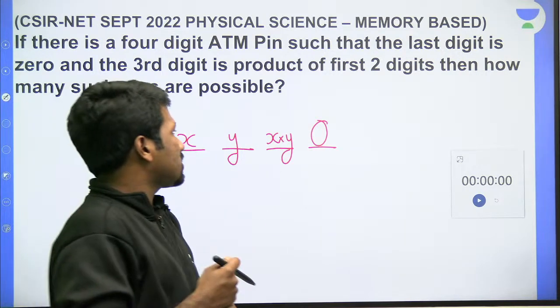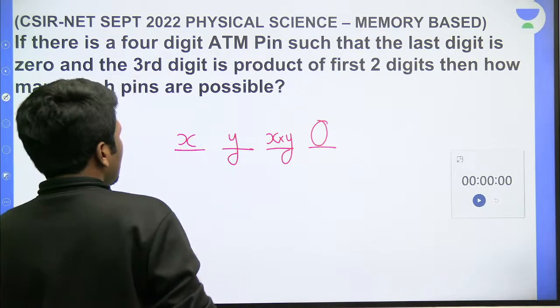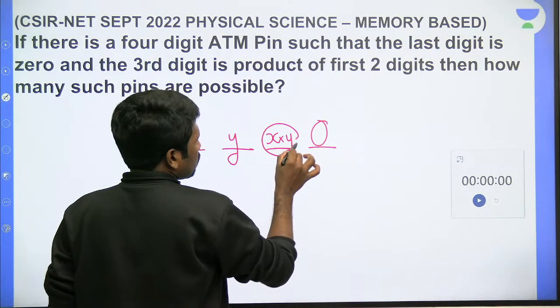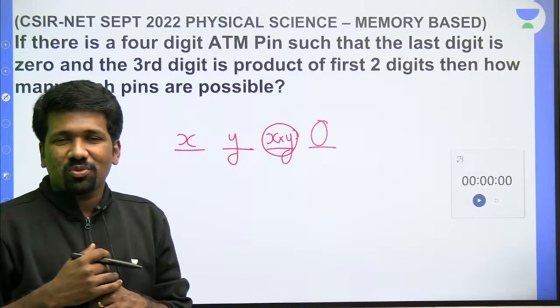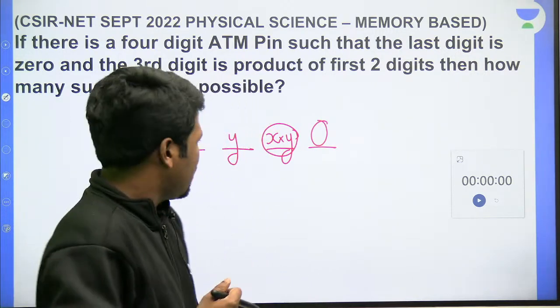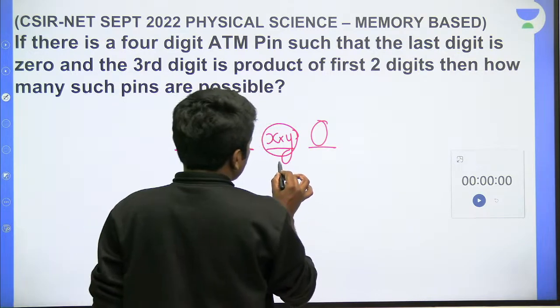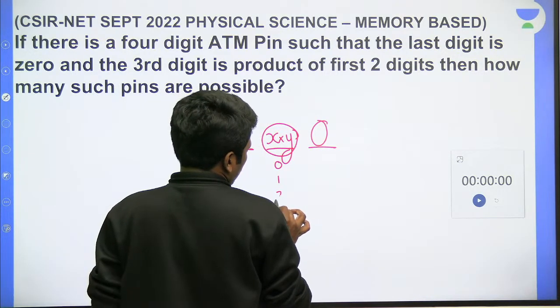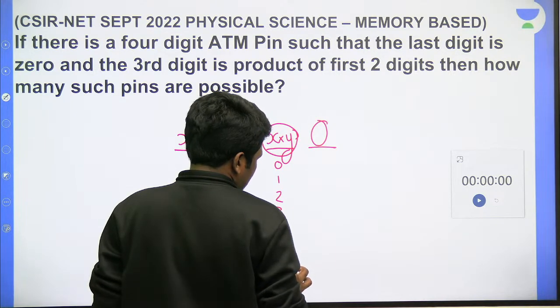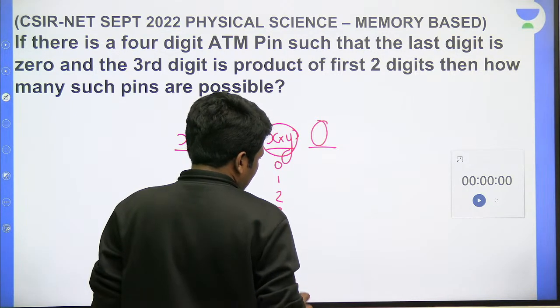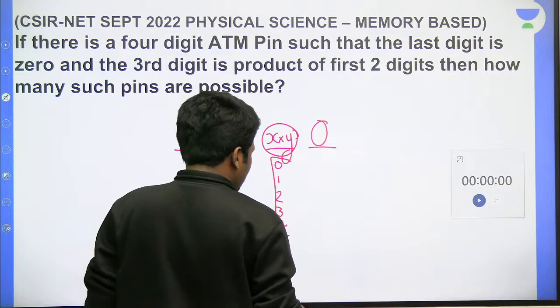Third digit should be x into y. But this x into y should be a 1 digit number. It cannot be 2 digit like 10, 11, 12. Those are not possible. What are the possible values of x into y? 0 is possible, 1, 2, 3, 4, 5, 6, 7, 8, 9. So there are 10 possibilities.